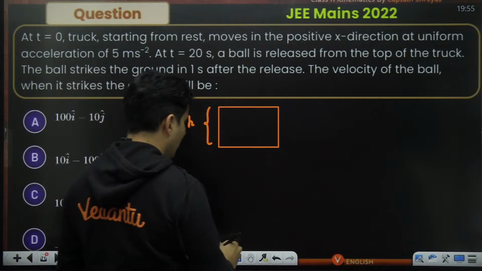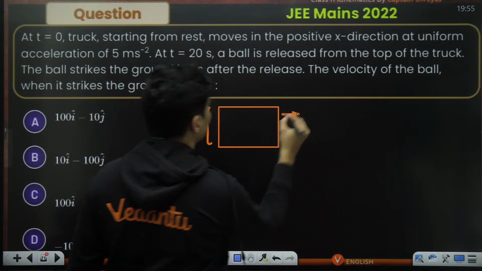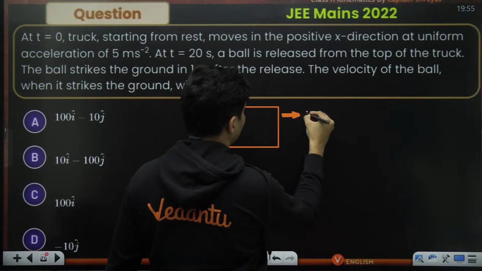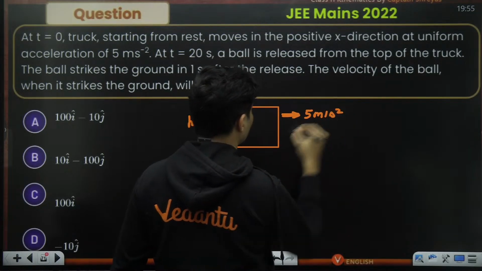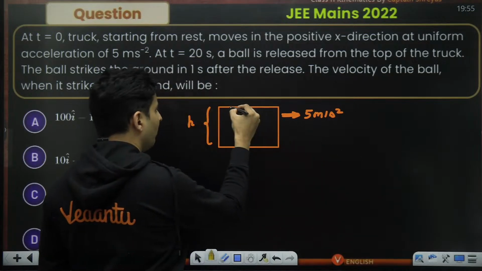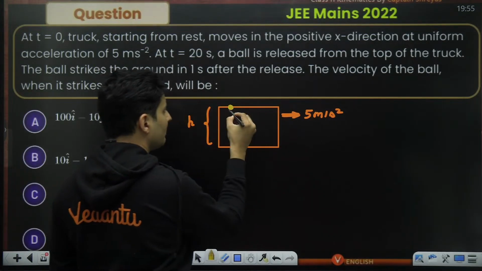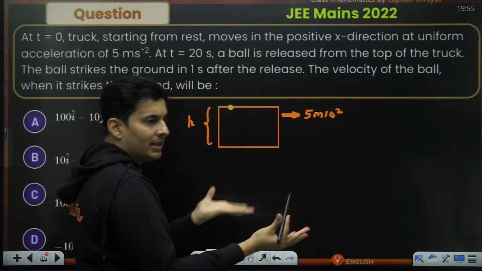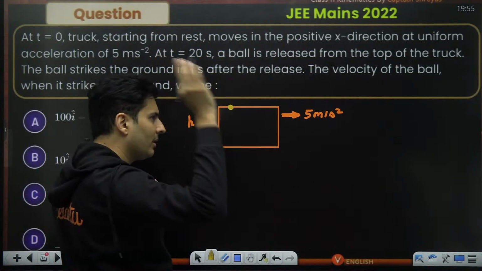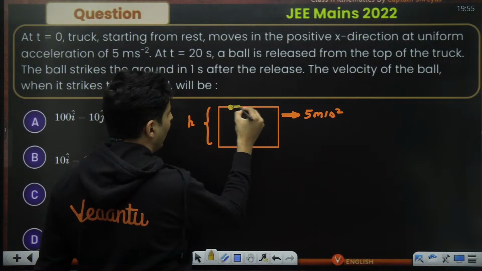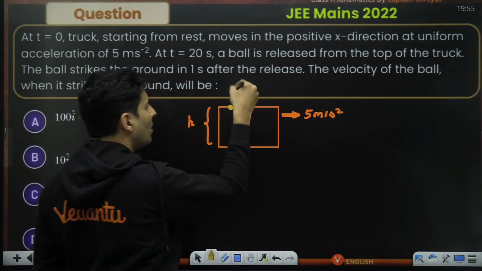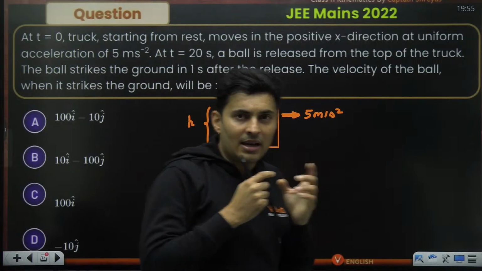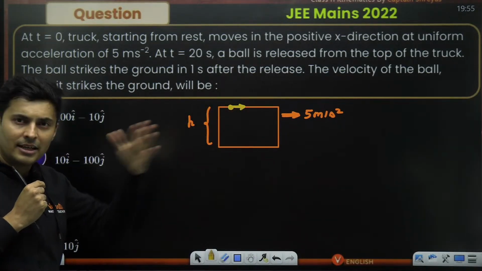Something is there, and it is going like this with some speed. Sorry, acceleration, my bad. It is going with some acceleration of 5 meters per second square. Obviously, the ball will also have the same speed as that of the truck. But when you release it, it will stop moving with the truck. So I'm moving with the truck, the ball is moving with me. And remember, the truck and the ball both are accelerating forward.